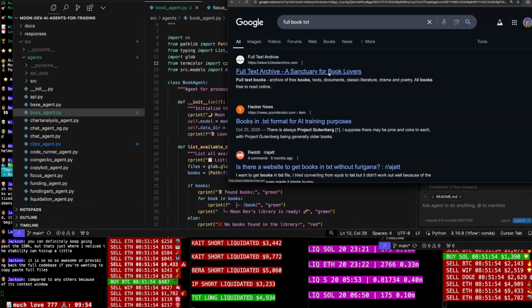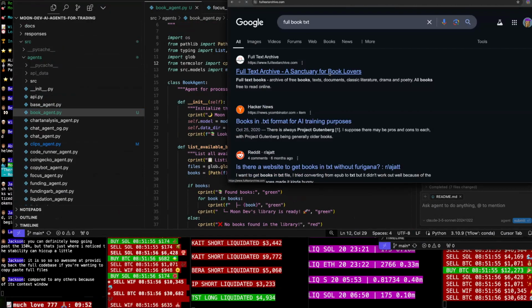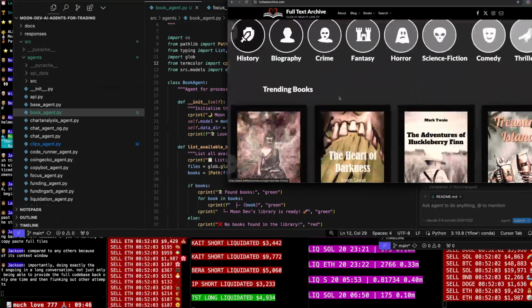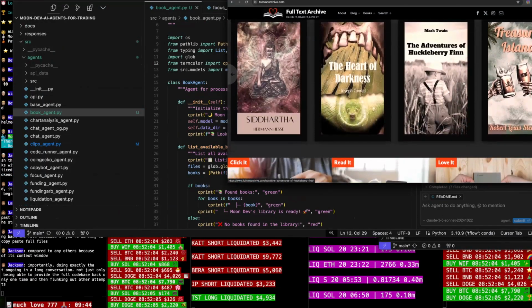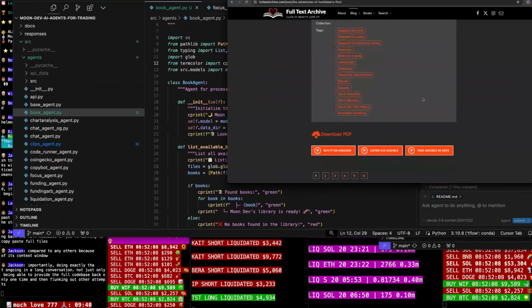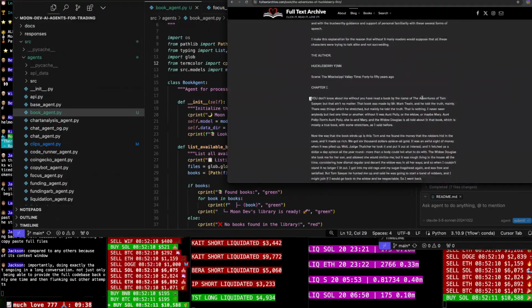Full book TXT, full text archive, a century for book lovers. The Adventures of Huckleberry Finn, huh? We got the text here.